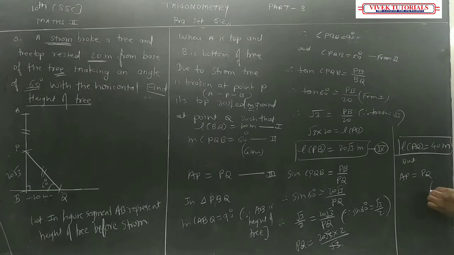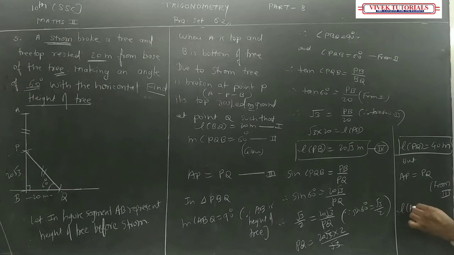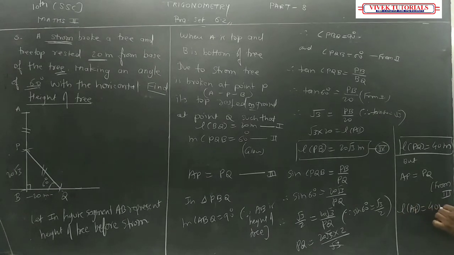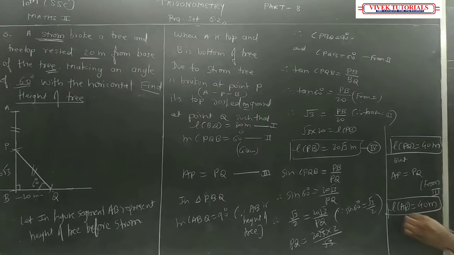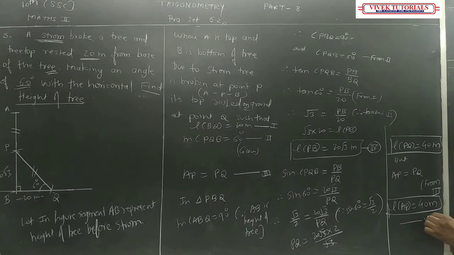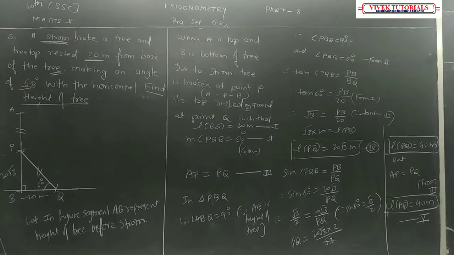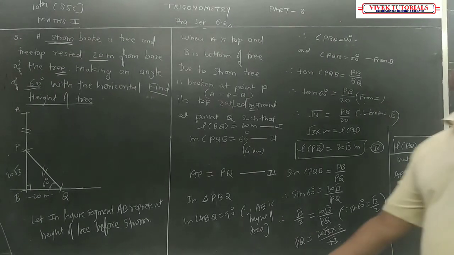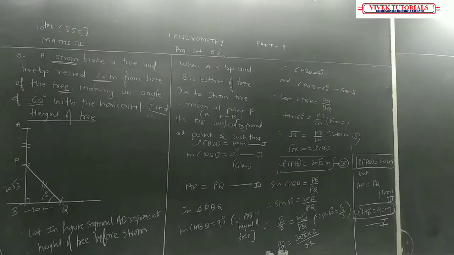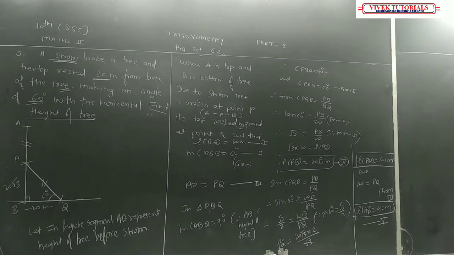AP is equal to PQ from 3. So length AP is equal to 40 meters. That I can take as our equation 5. Have you understood this? Now, just the final thing. Therefore, what can I write then?